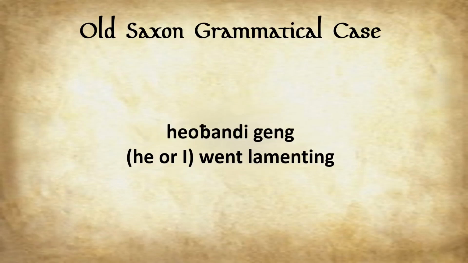Moving on. Next, we have Heovande Geng. He or I, depending on the context, went lamenting. So here we have a present participle, and in this case, it is in the nominative. And gang is a past singular, so it means went. So he or I went, or here, he or I lamenting went would be another way to translate this, but that's pretty much it. And what is in our nominative? It is heilvande.